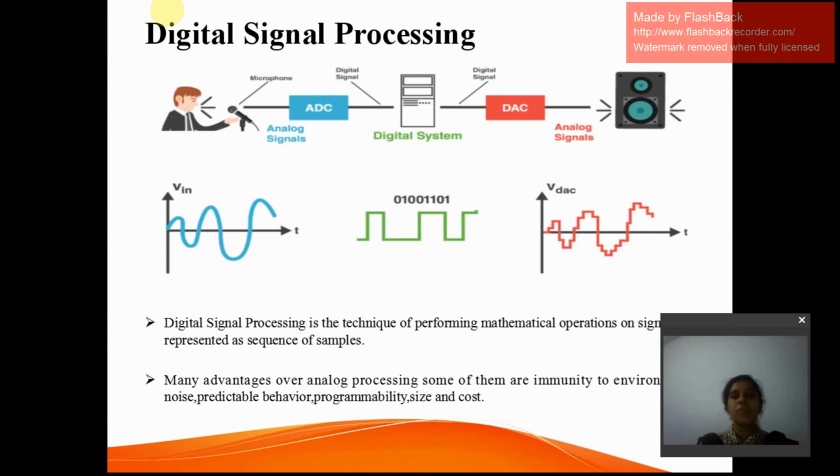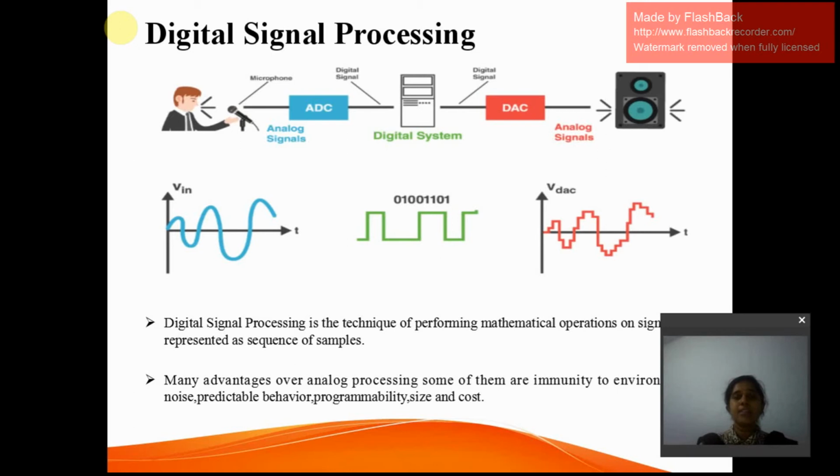It samples the analog signal and converts it into digital form by applying some quantization and coding to the discrete signal, and we'll be getting a digital signal at the output of the A to D converter, nothing but analog to digital converter.